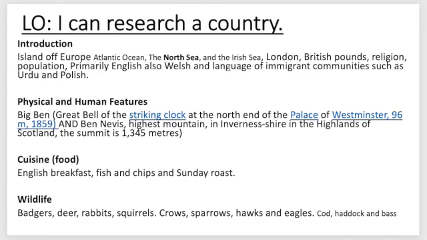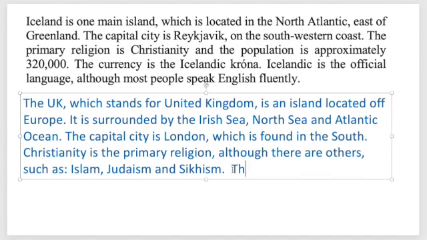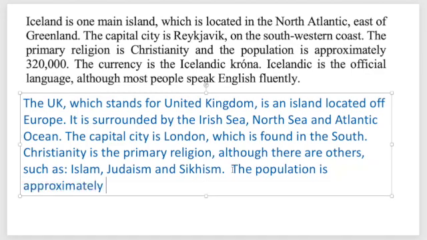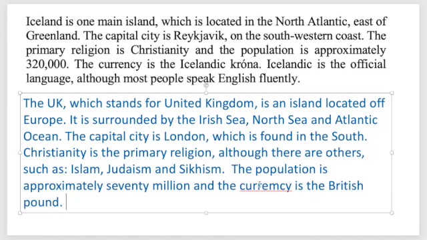The population is approximately 70 million, and the currency is the British pound.